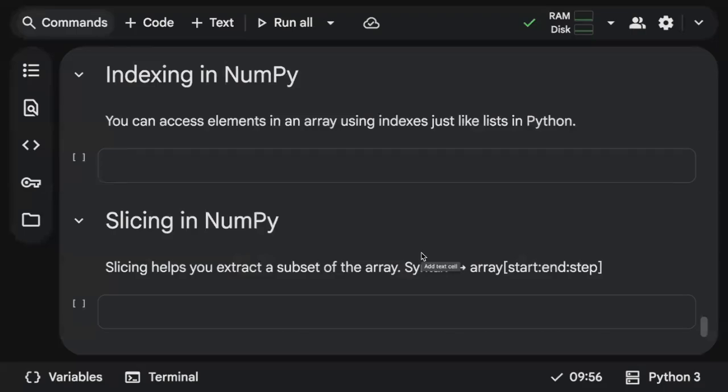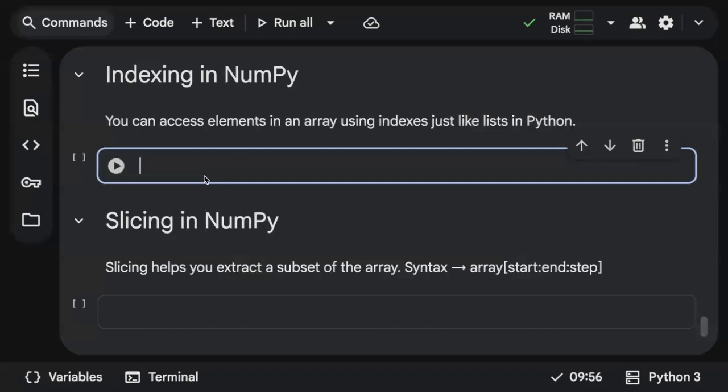Hey everyone, in this video we are going to discuss indexing and slicing with respect to one-dimensional NumPy arrays. We all know that indexing and slicing are basically used to fetch single or multiple elements from a given object. Indexing in NumPy means you can access a single element in an array using a positive or a negative index, just like indexing in a list. Slicing helps you extract multiple elements from a given array. So let's try first with a one-dimensional array and then with a two-dimensional array.